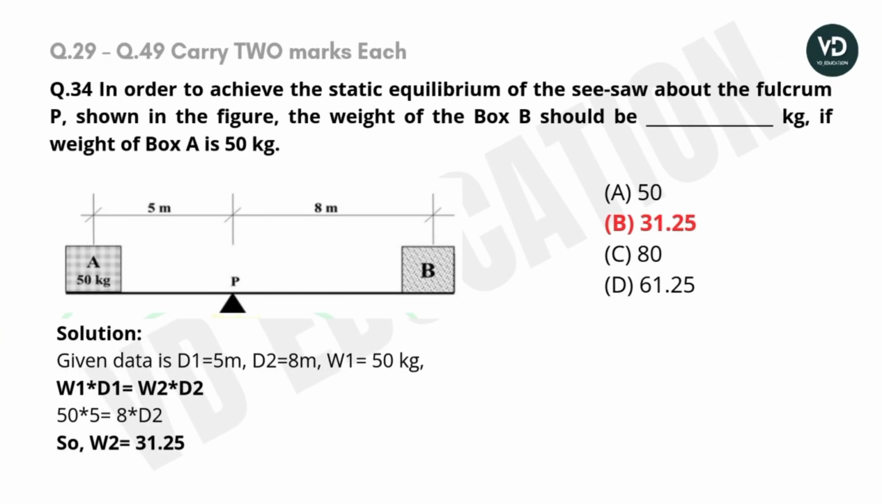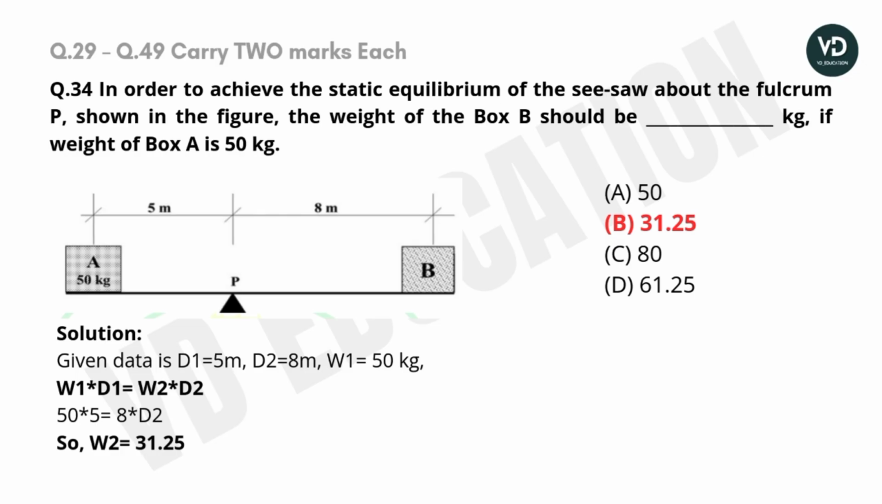Question number 34. In order to achieve the static equilibrium of the seesaw about a fulcrum P shown in the figure, the weight of the box P should be dash kg if the weight of the box A is 50 kg. In this question they have provided a diagram over here. Also, the weight and distance of the first object have been provided, but for the second object only the distance has been provided and we have to find the weight.